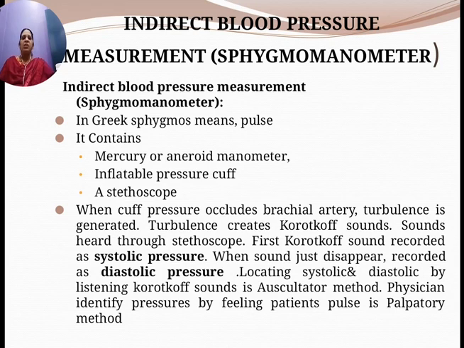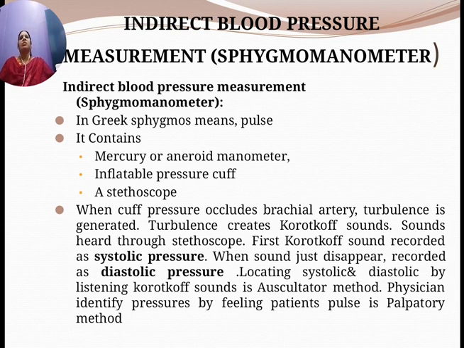Sphygmomanometer, sphygmo means pulse according to the Greek word. What does the sphygmomanometer contain? It contains a mercury or an aneroid manometer, an inflatable pressure cuff, and a stethoscope.